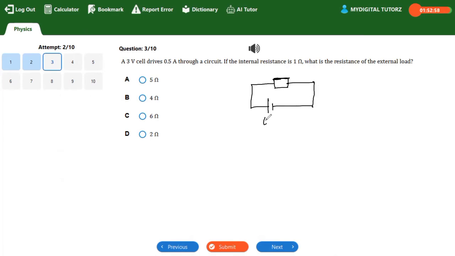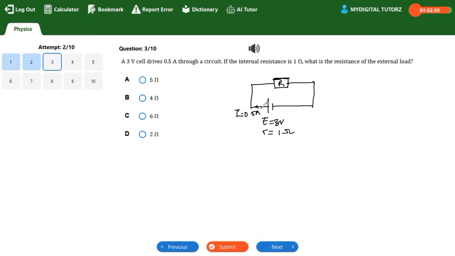The cell has an EMF of 3 volts and internal resistance of 1 ohm, right? It drives a current I of 0.5 amp through an external resistance R. You're asked to calculate the external resistance. We're looking for the R here.